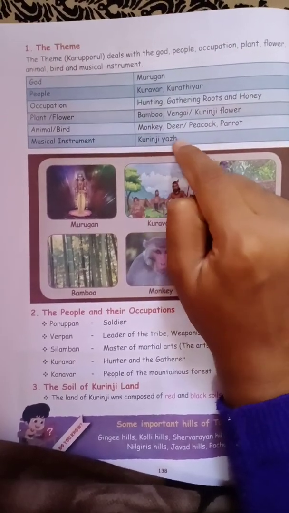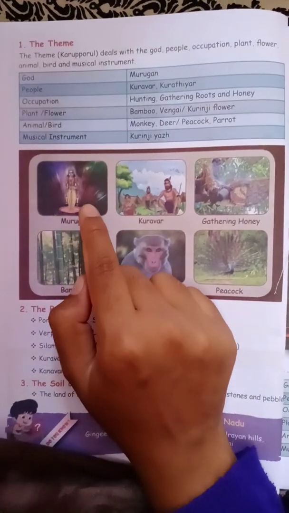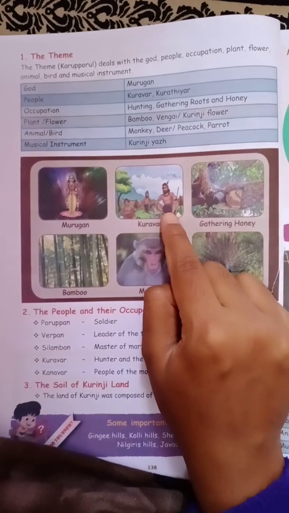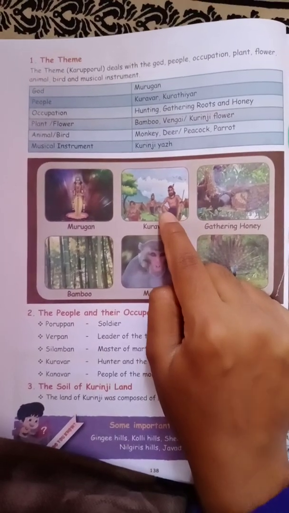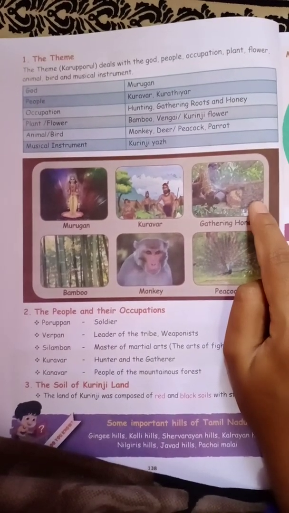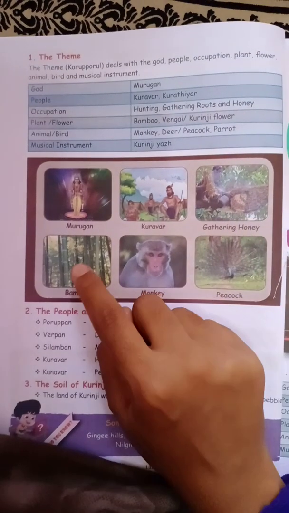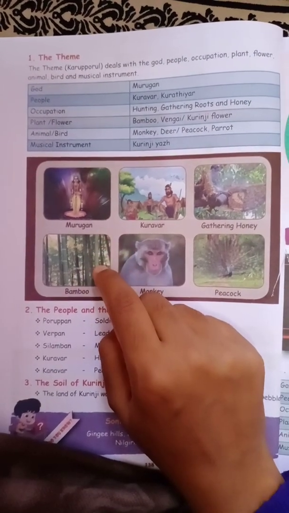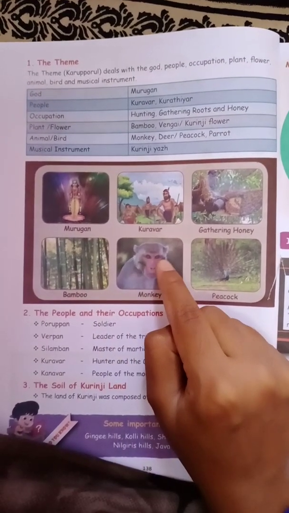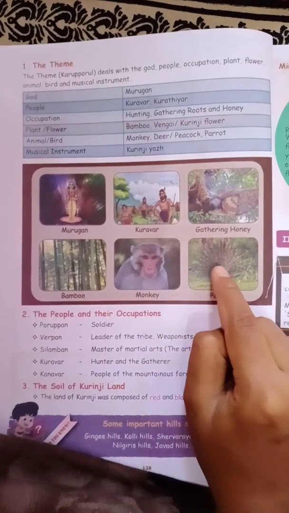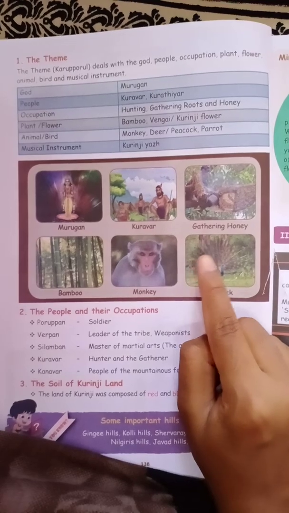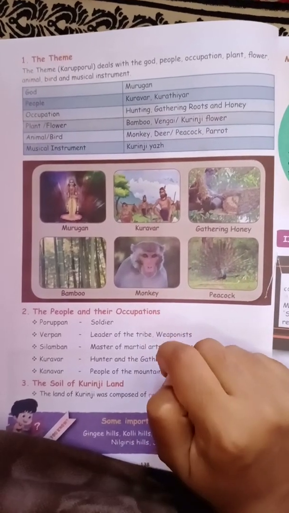So the god of Kurinji Land is Murugan. The people of Kurinji Land are Kuravar and Kurathiyar, and their occupation is hunting and gathering roots and honey. The plant is bamboo, and the flower is the Kurinji flower. The animal is the monkey and deer, and the bird is the peacock and parrot. Finally, the musical instrument belonging to Kurinji Land is Kurinji Yar.